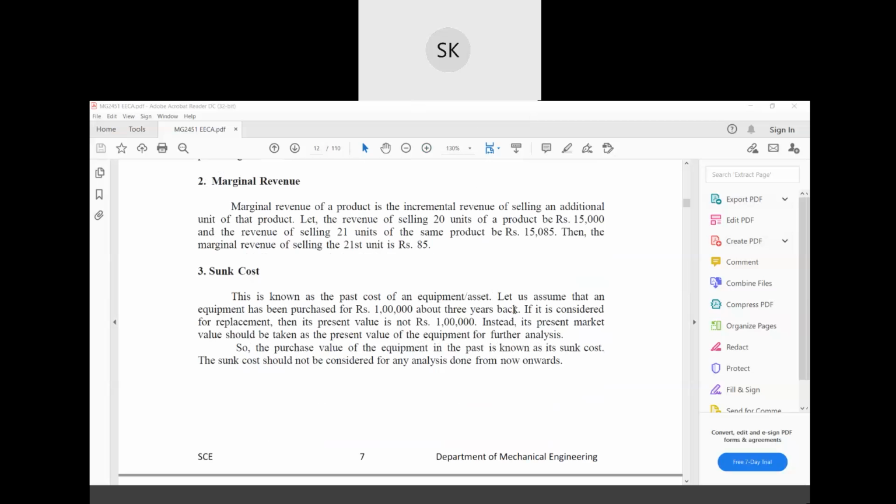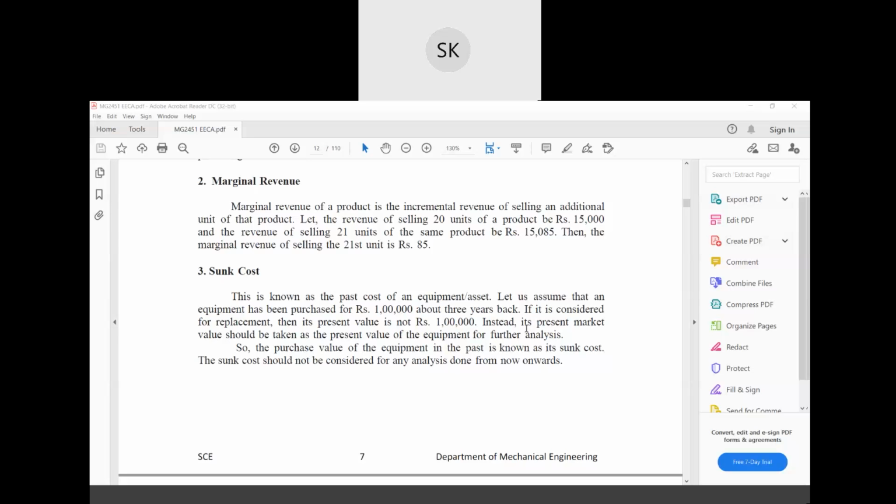Now, three years back you purchased an equipment and that cost you 1 lakh rupees. If it is considered for replacement, then its present value is not 1 lakh. That is obvious, right? Suppose you purchase a phone at 15,000 rupees in 2020. It won't be the same cost in 2023; you won't get the same money, right?